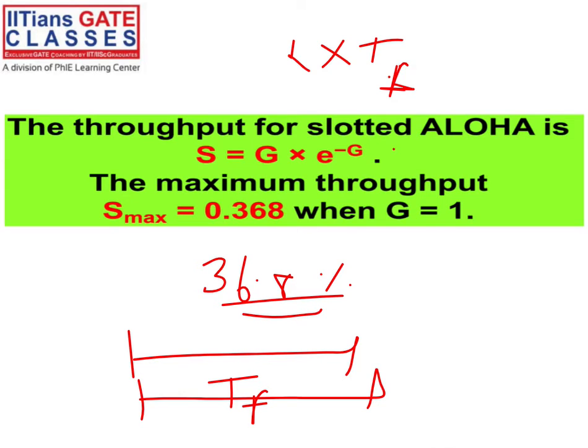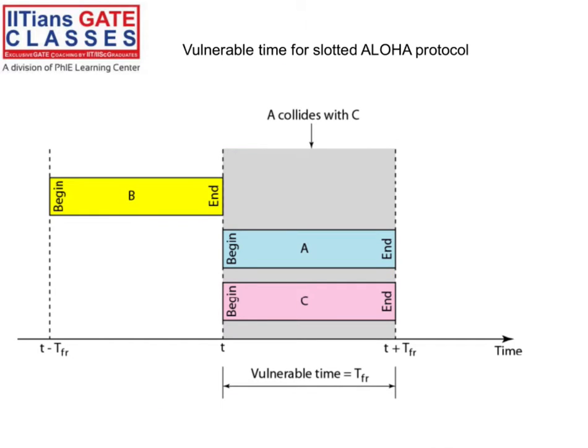Because in between 0 and 30 you can't send, you have to send only at the starting. If you send at the starting, then only within the transmission time of that frame can collision happen, otherwise it is not possible. But in pure Aloha, let's say at the 50th minute I'm sending a frame, and 30 minutes later the next station also sends a frame, collision will happen, right? That's why the vulnerable period is 2 into TF in pure Aloha, but here it is TF.